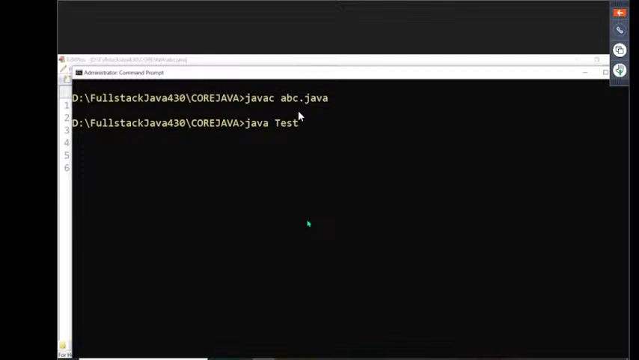But here, the main class name and the file name may be the same, or may not be the same. That doesn't matter. But along with javac, we must provide the file name, and along with java, we have to provide the main class name. Now, what output are we getting here? We are getting the first Java application output. Sir, are all of you getting it or not?